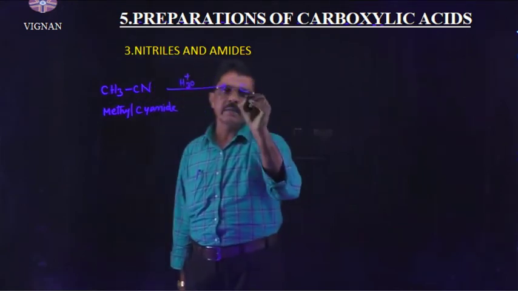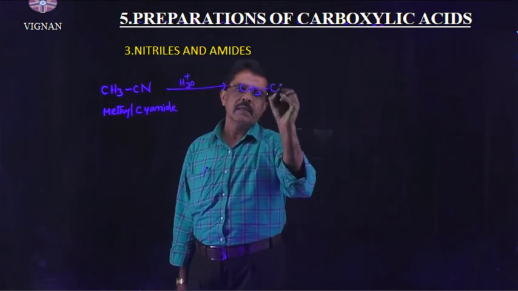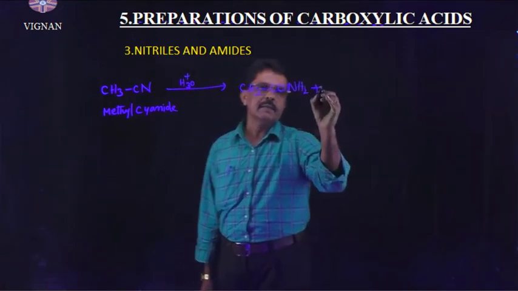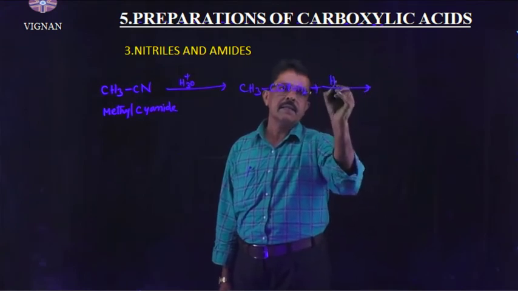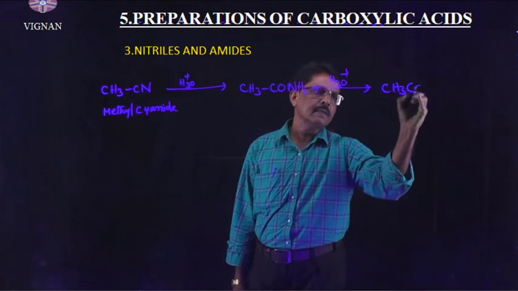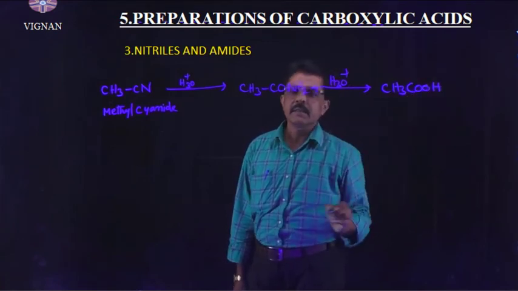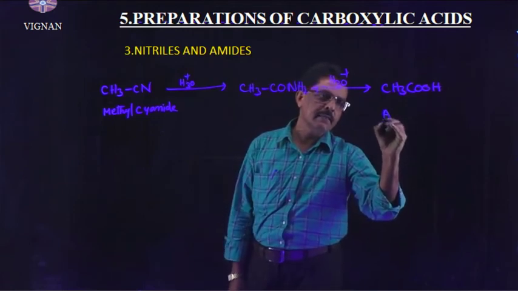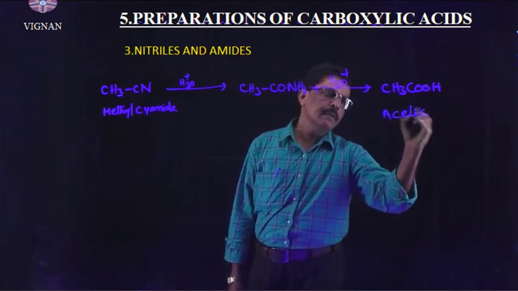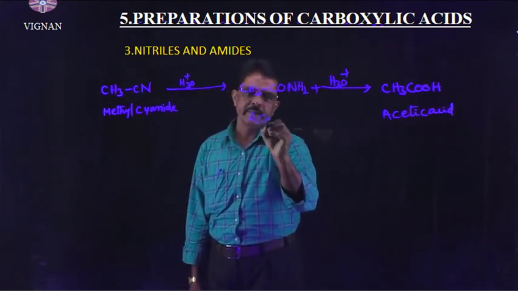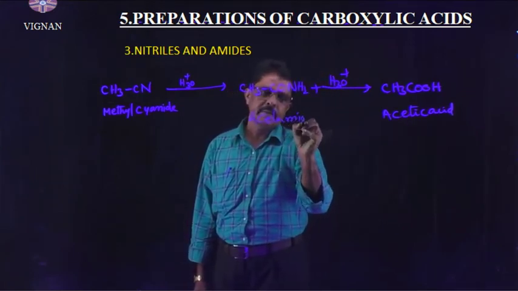Hydrolysis gives, first of all, acid amide. Again it is subjected to hydrolysis, then we will get carboxylic acid. That means acetic acid is prepared. This is the acetamide.